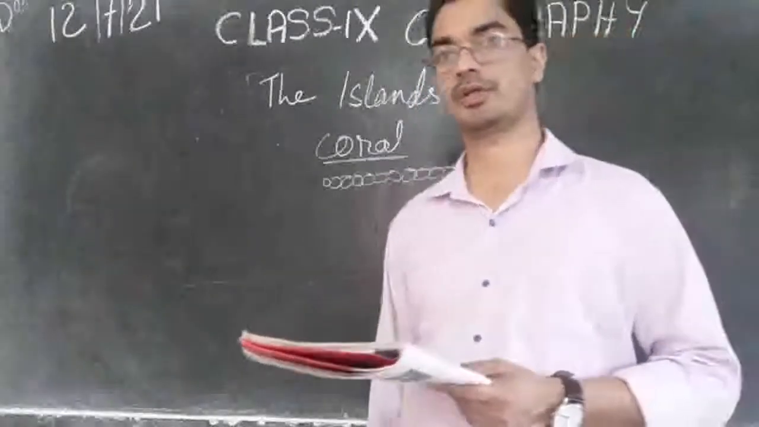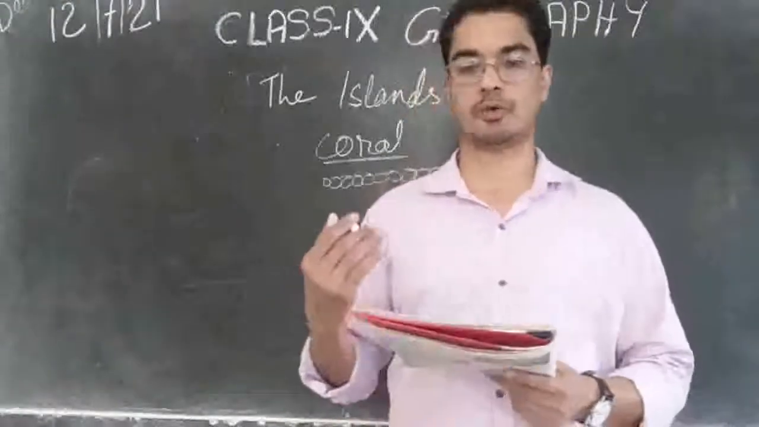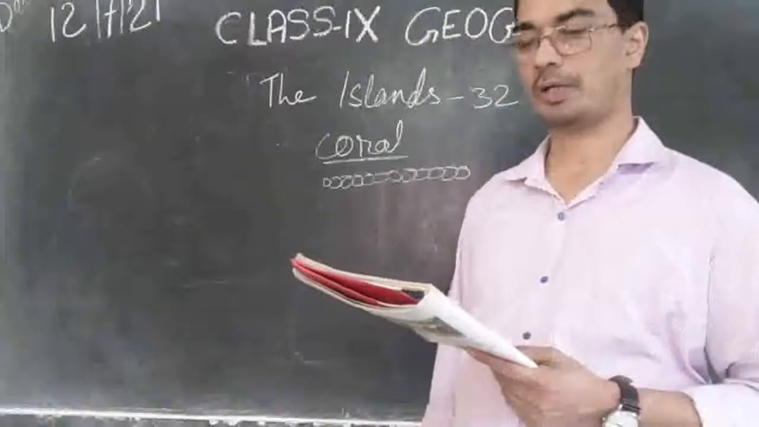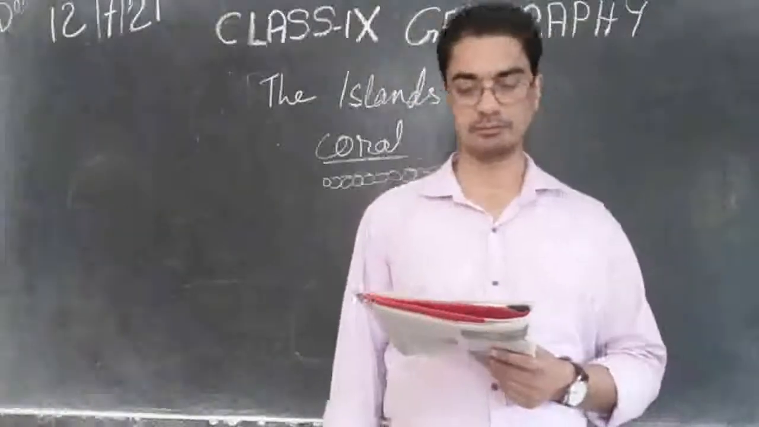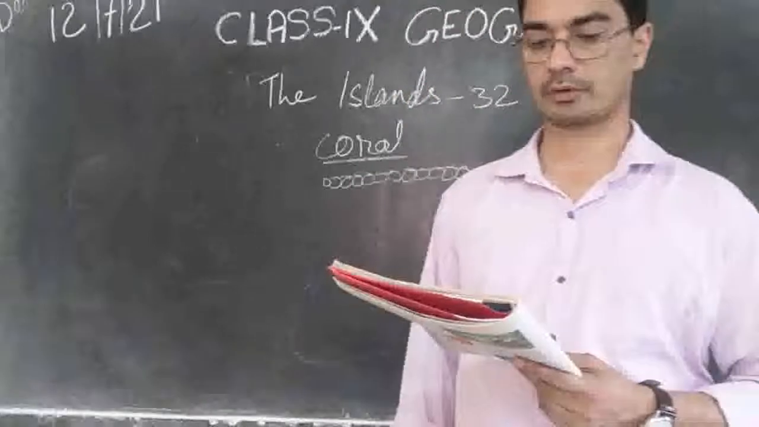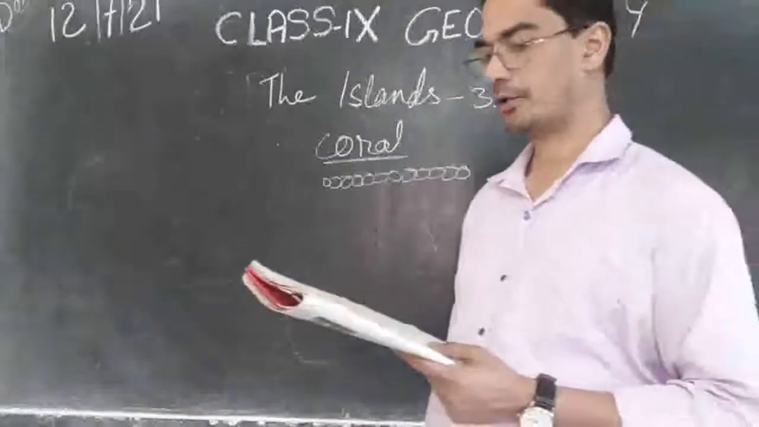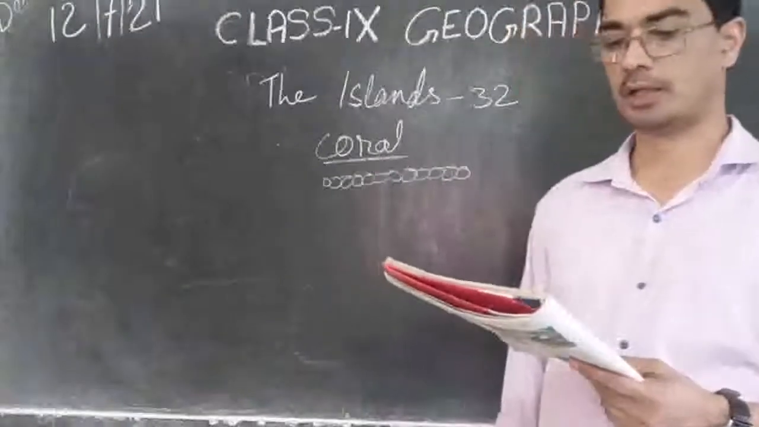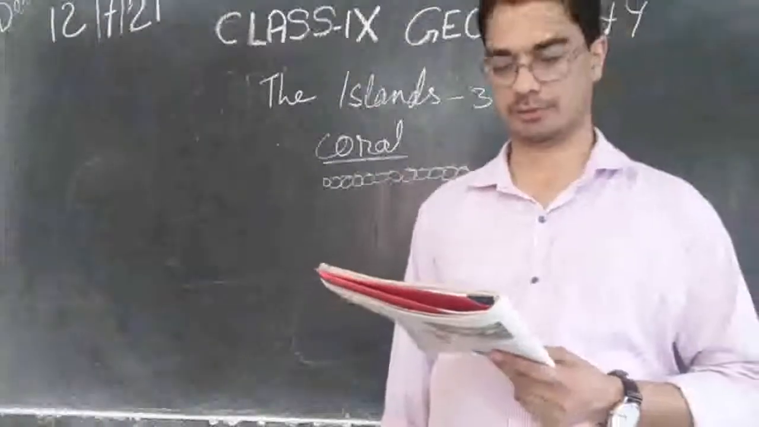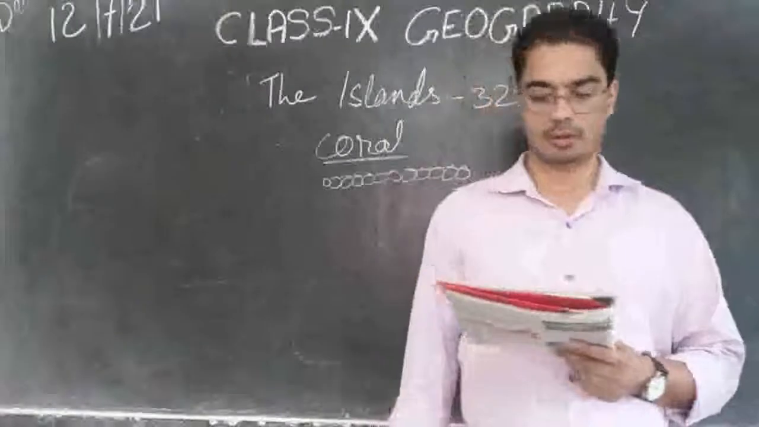They are taking different shapes. Depending on the shape of this coral barrier, they are given these three names. So what are the three names? One is barrier reef, second one is fringing reef, and the third one is atolls.